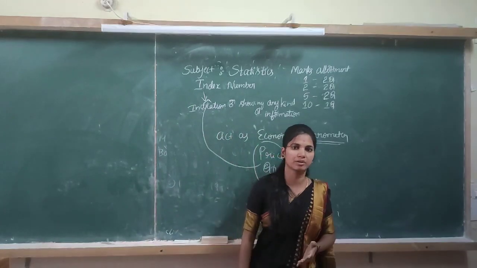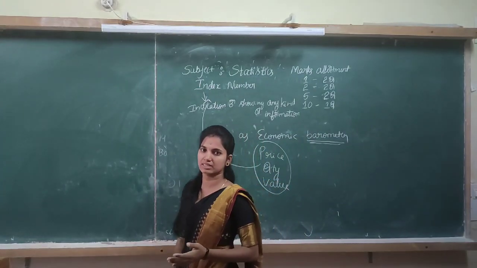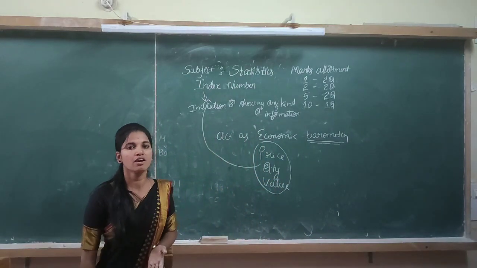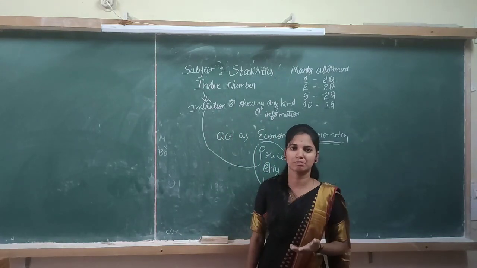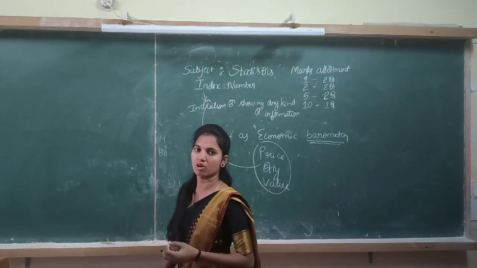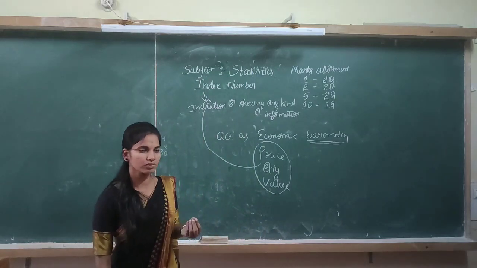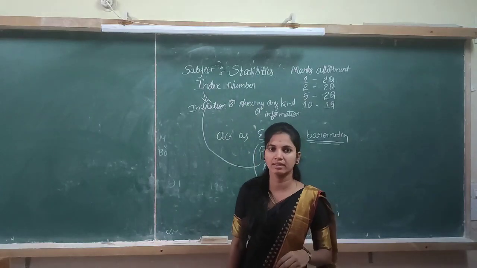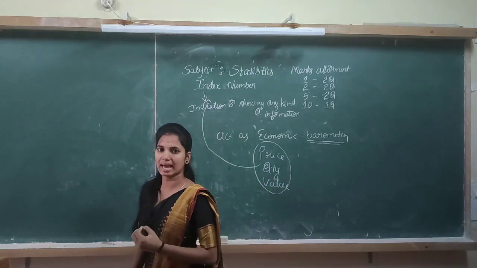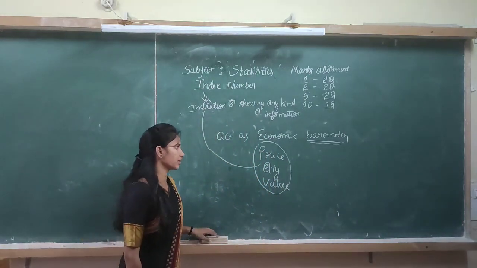Then the definition. The definition of index number is that it is a statistical device which measures the pressure changes in the level of phenomena, either price level or quantity level or value level. This is the main concept of index number. Then the next concept is characteristics of index number.